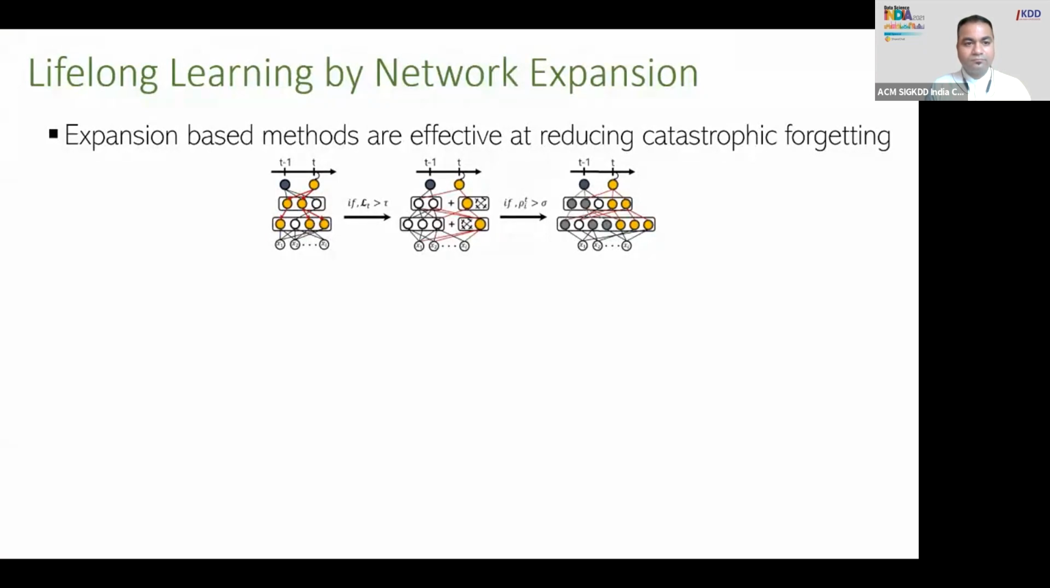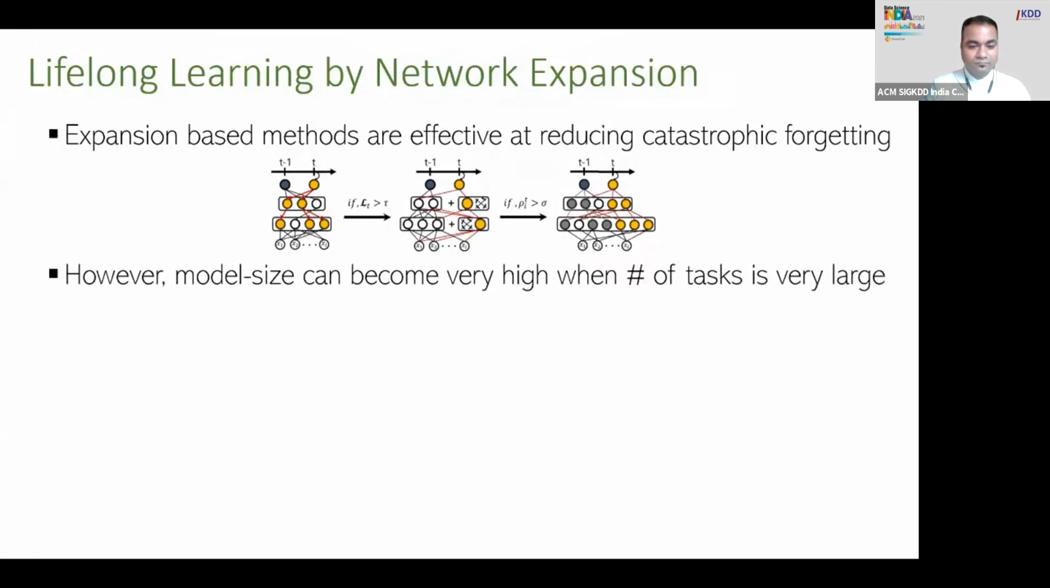It is well known that lifelong or continual learning methods can suffer from catastrophic forgetting, which means that they typically tend to forget the knowledge acquired from previous tasks when they are learning a new task. Now, an effective way to address this issue is by allowing the network to grow in size, as this figure shows. However, as the number of tasks becomes very large, the expansion-based approaches can also grow excessively large in size, which may not be very ideal if we wish to deploy these kinds of models in resource-constrained settings.